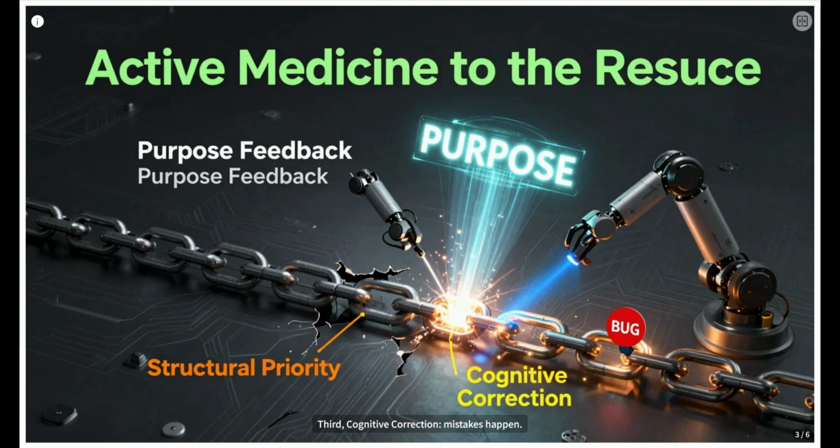Third, cognitive correction. Mistakes happen. Humans, AI, everyone. The key is having a built-in mechanism to spot errors, those bugs again, and correct them fast. It's about making the system learn and adapt in real time.